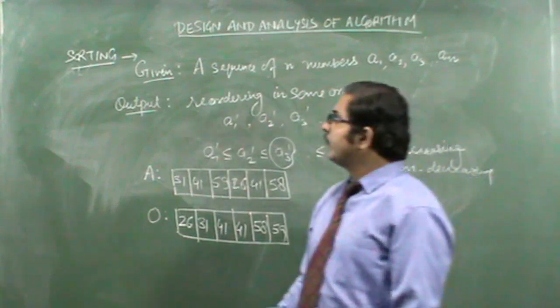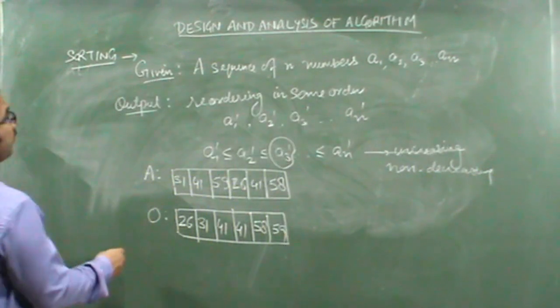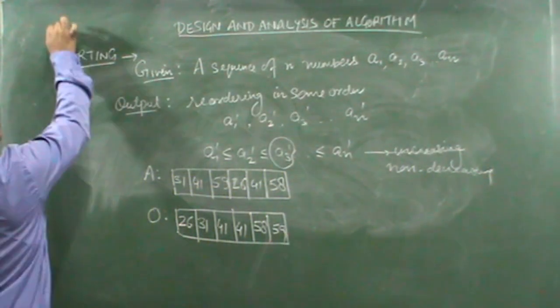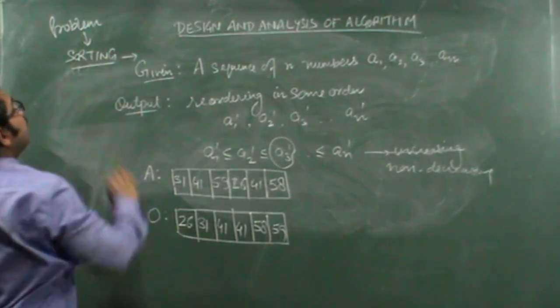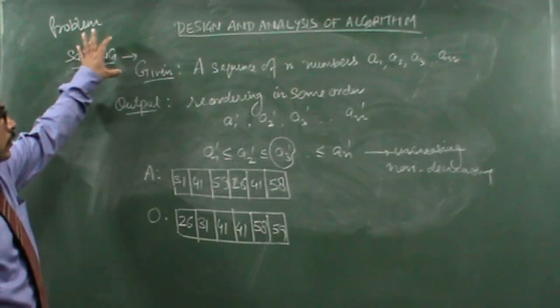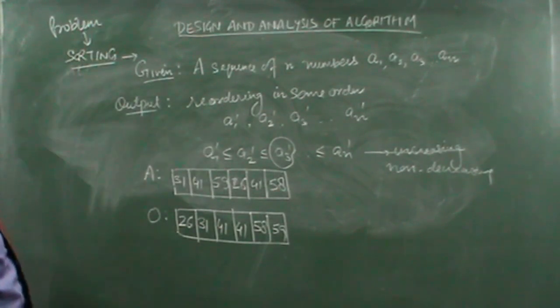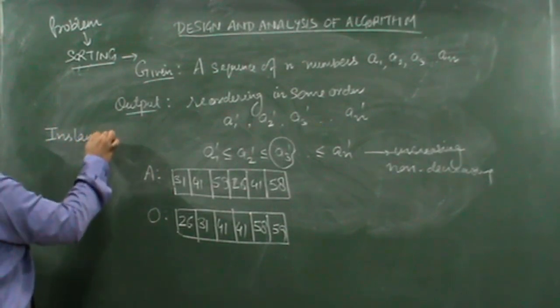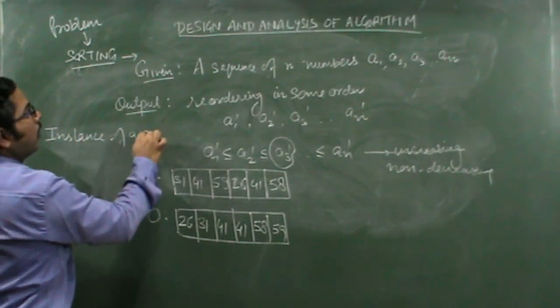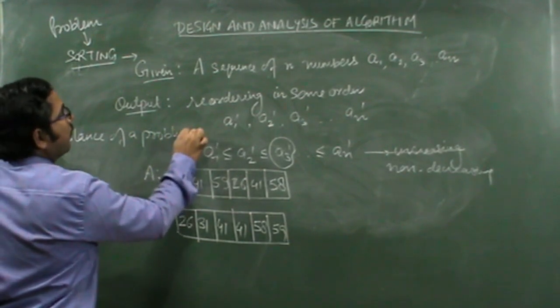Now in the problem, one term came in, that is the problem. Sorting is one of the problems which we are solving. Then one term came which is known as the instance of a problem. What do you mean by instance of a problem?